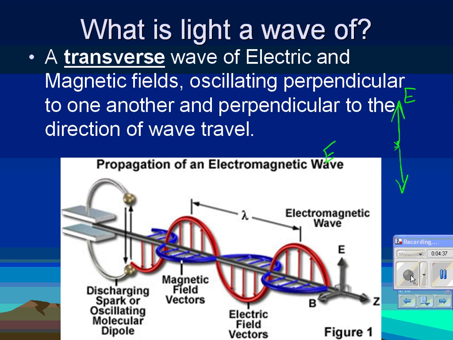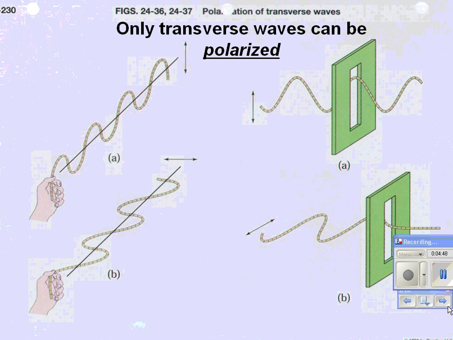Cool. Now here's a cool thing about polarization. If I have a wave that is polarized, like this wave on this string, notice in picture A that I've got this string and I'm creating a transverse wave and it's vertically plane polarized. It's not oscillating in any other way other than vertically. If I take that wave and I send it through a vertical opening, it'll go through no problem. That's cool. I can do that.